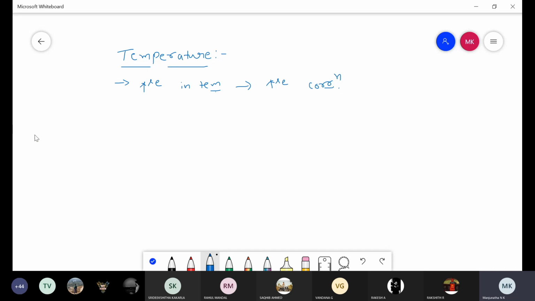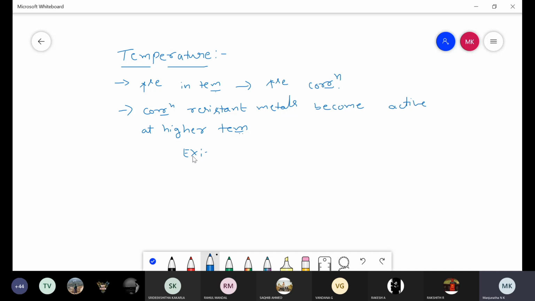Second one is, corrosion resistant metals become active at higher temperature, therefore increase the rate of corrosion.